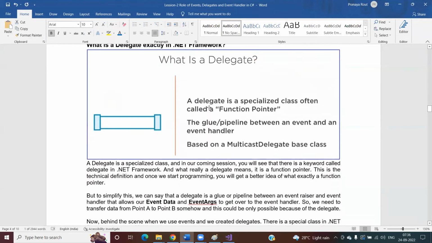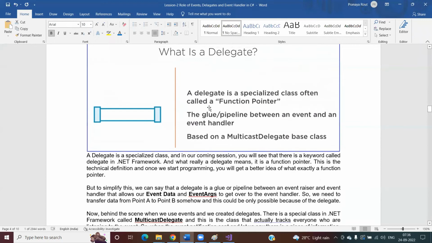So what is a delegate? Now let's try to understand the technical definition. A delegate is a specialized class. In our coming sessions, you will see that there is a keyword called delegate in the .NET framework. And what a delegate really means is that it is a function pointer, right? Saying function pointer is the technical definition. And once you start programming, then you will understand why we are saying a delegate is a function pointer.